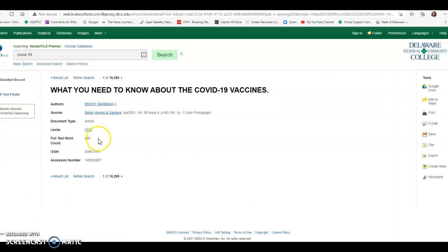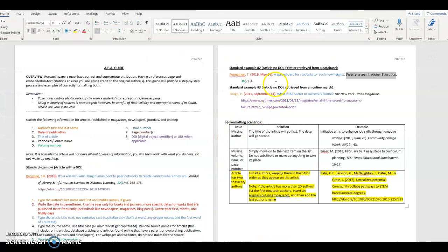If I were to use this article, again, I have my author, I have the name of my source, my date, my volume, my issue. This is one page, so I would just use 140. There is no DOI, there is no URL. So again, if I go to my formatting scenarios, I would still continue to use this standard example of an article with no DOI that's printed or retrieved from a database.